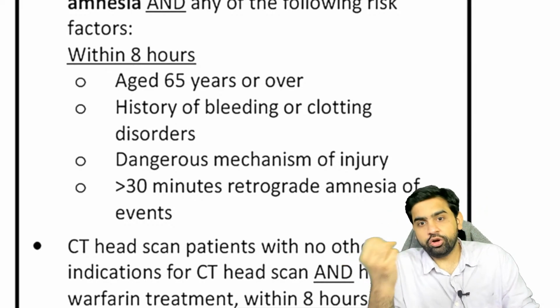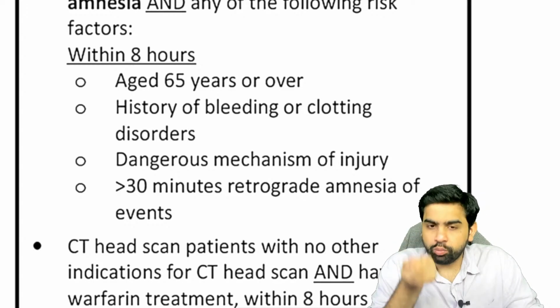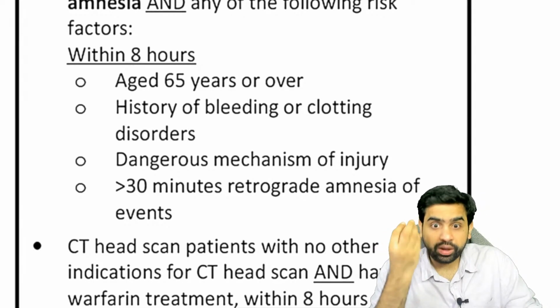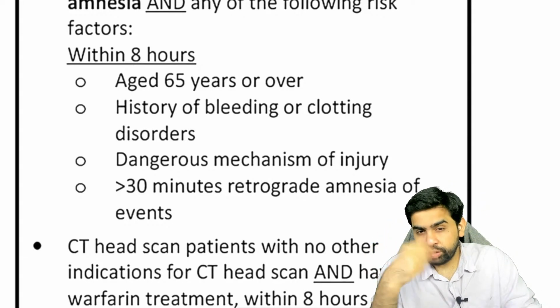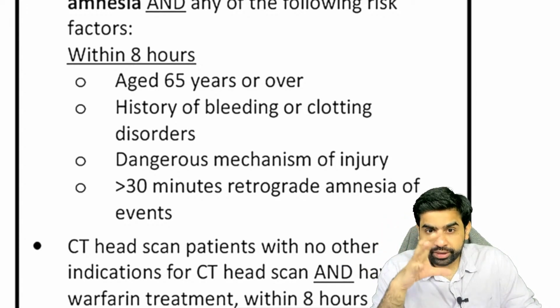So even a trivial trauma, let's say falling from this particular chair, might be considered a very small trauma. Even a small trauma can lead to injury to that particular vessel, and because of that, what is going to happen? The bridging veins, and because of this, what you need to understand is that bleeding can happen.